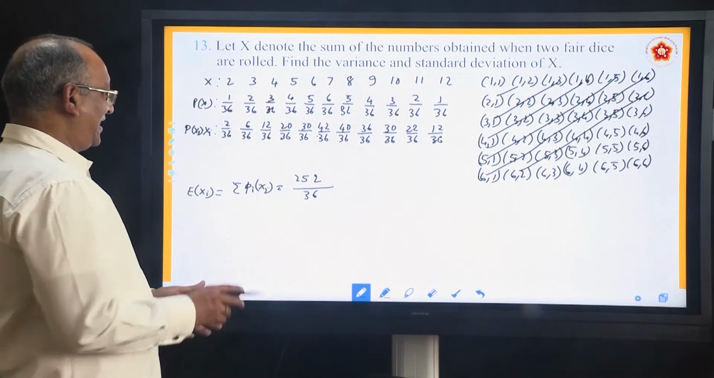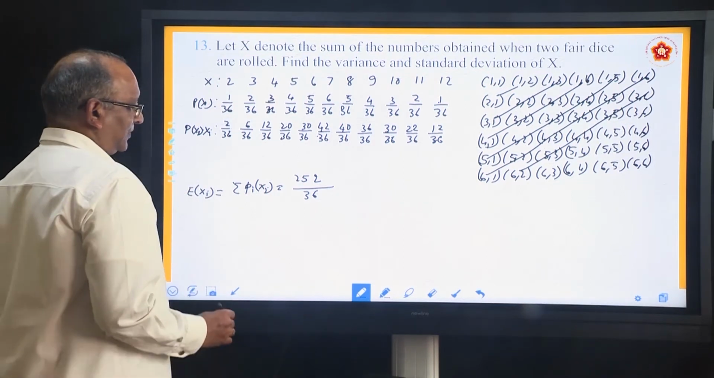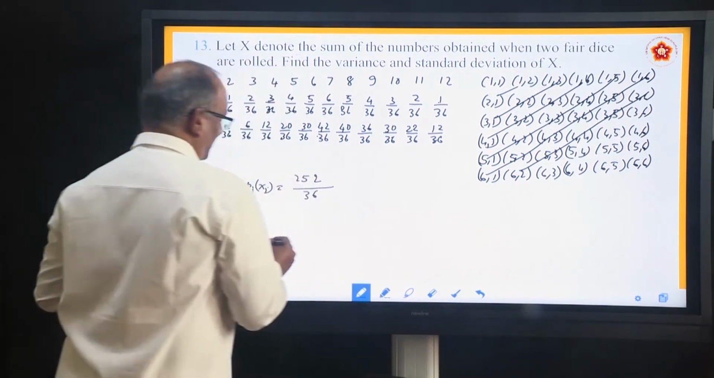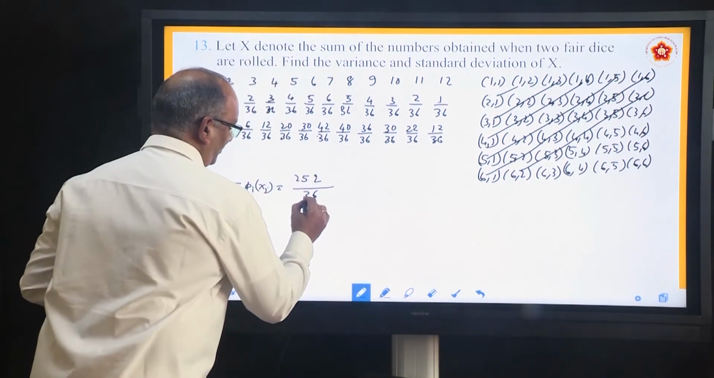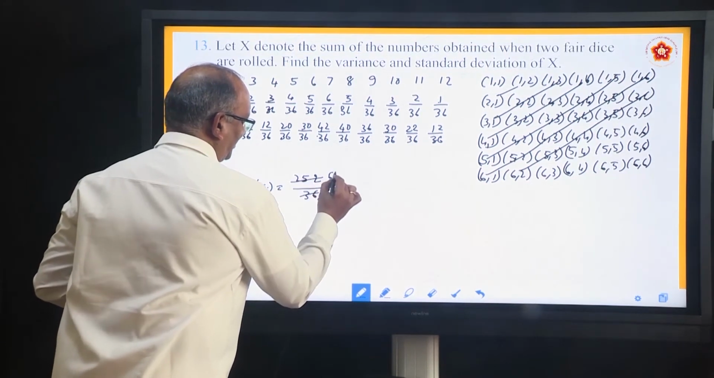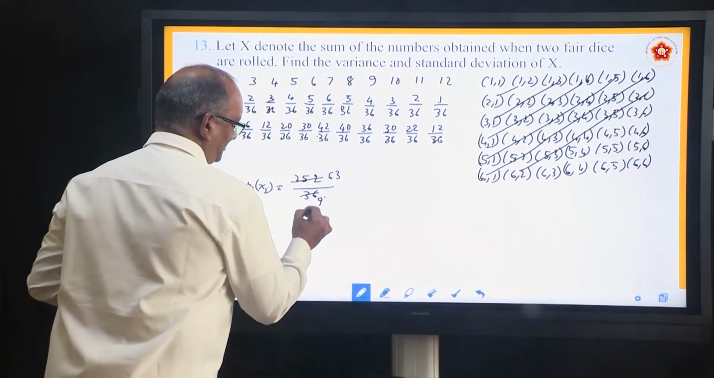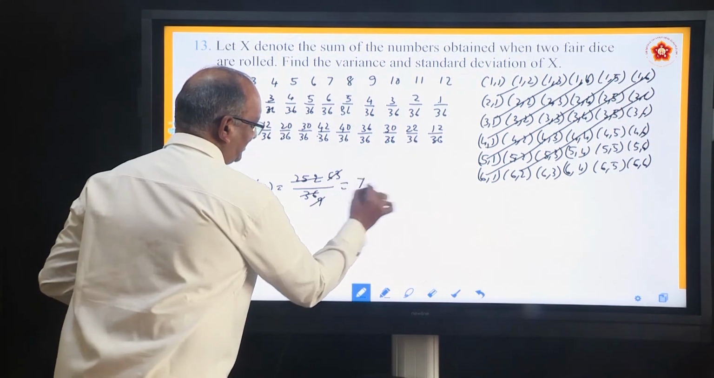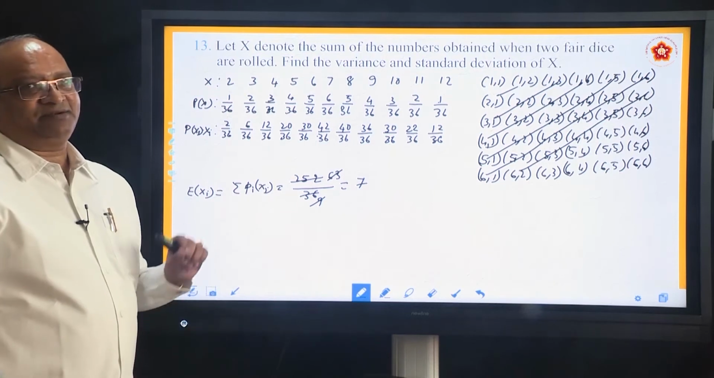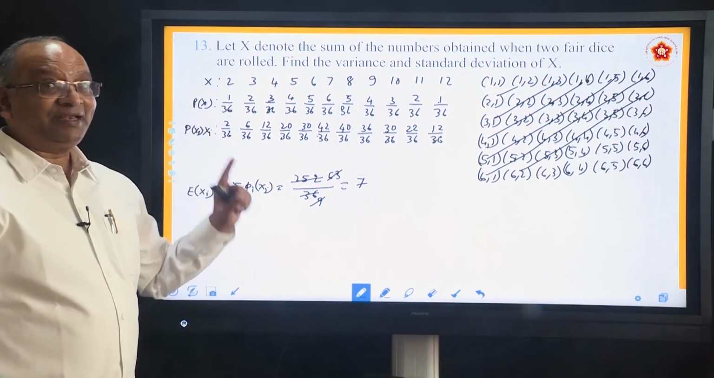If you divide, you will get the answer 252 by 36, or you can simplify also. Let us say, for example, with 4: 4 9s are 36, 4 6s are 24, 4 3s are 12, 9 1s are 9, 9 7s are 63. So the answer is 7. So what is the expectation? It is 7. Now come to variance.